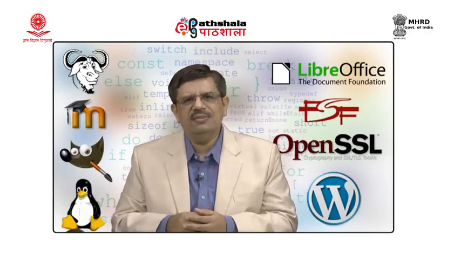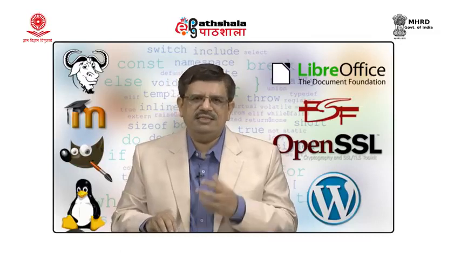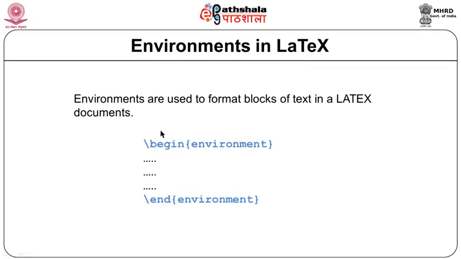Let us move ahead. Apart from these, LaTeX provides environments. So, let us see what is an environment. Now, the entire document can be split into paragraphs. If we want some environment for paragraph 1, some other environment for paragraph 2, then we use environment blocks. These are formatting blocks.